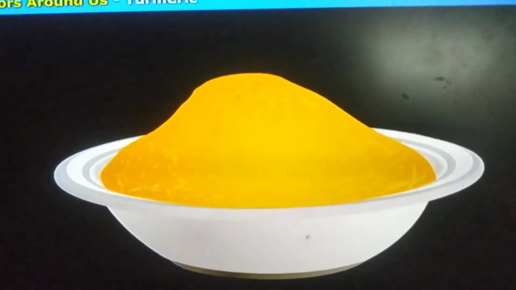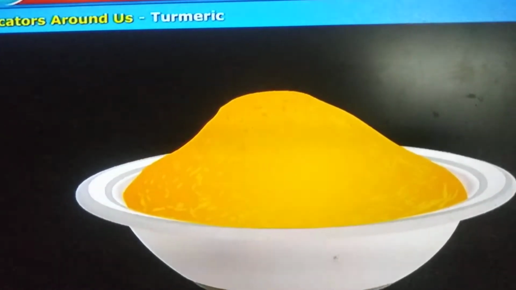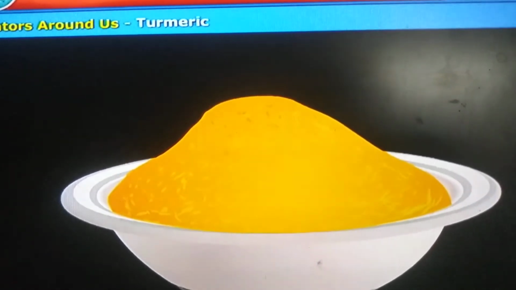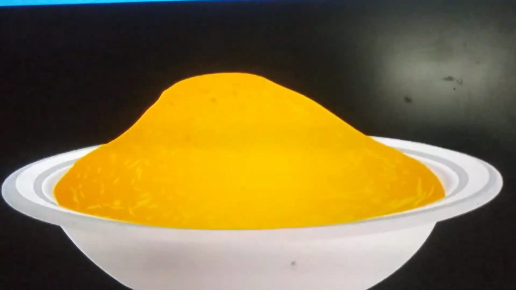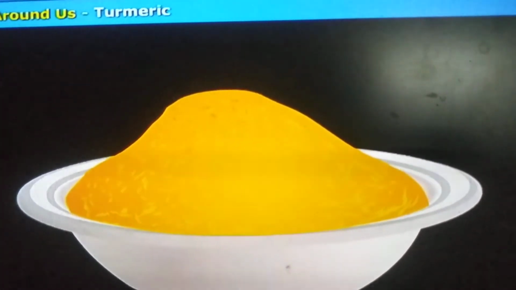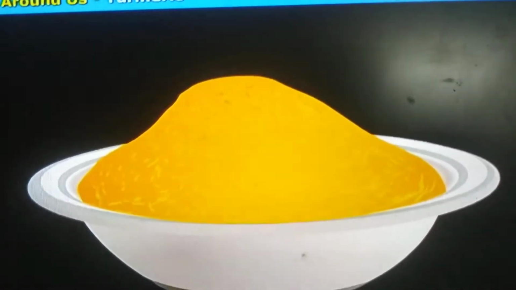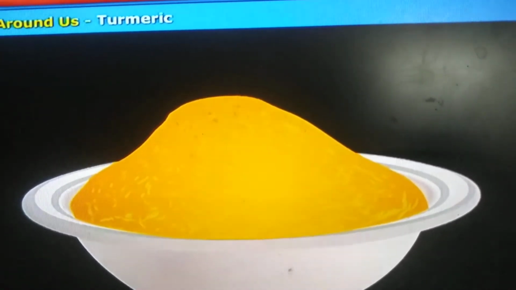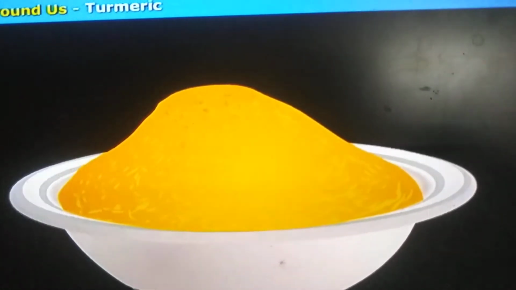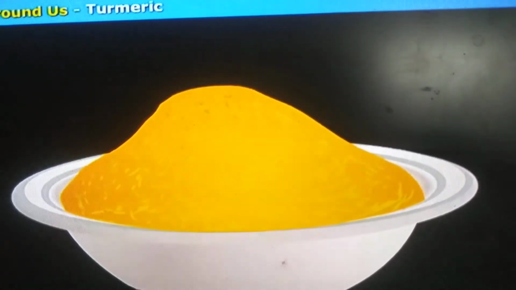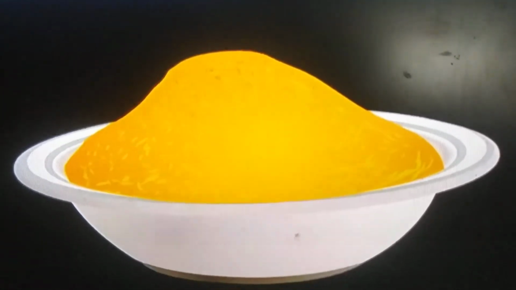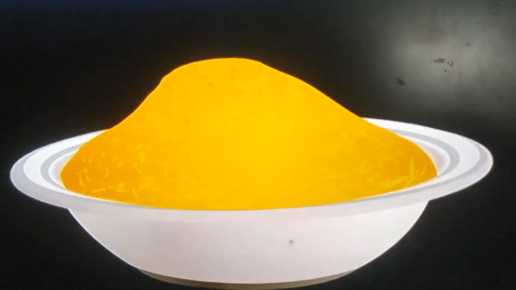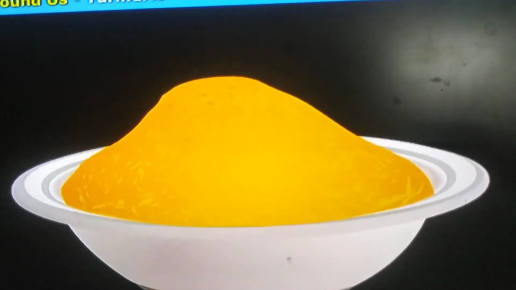So we came to know that turmeric powder is a natural indicator. Turmeric as an indicator identifies basic solution only. It reacts to basic solutions like soap water or lime water, and its color changes to red when it comes in contact with the soap solution or lime solution.